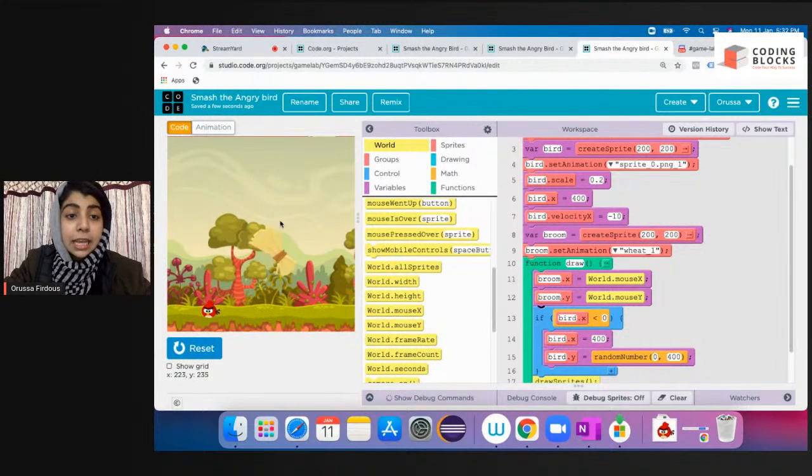Now I can see my broomstick is moving accordingly with my mouse or cursor.